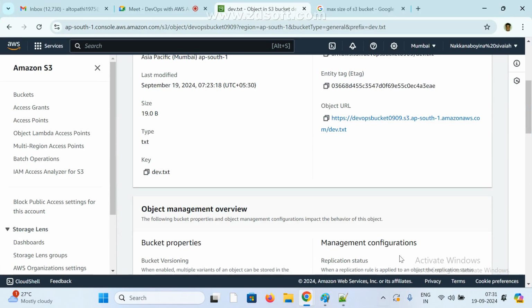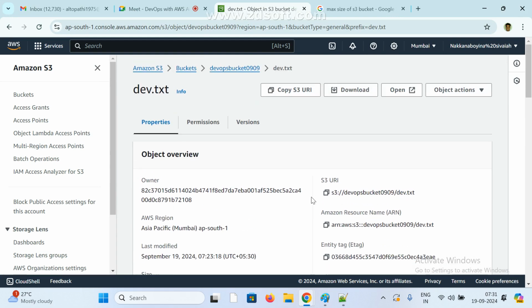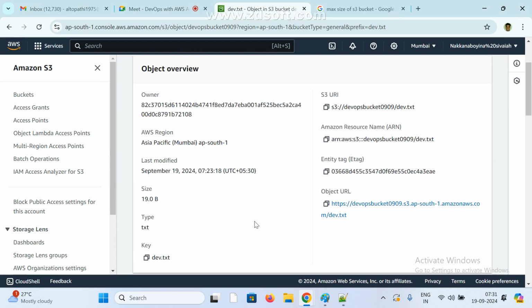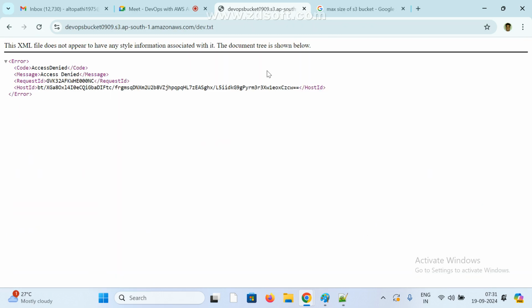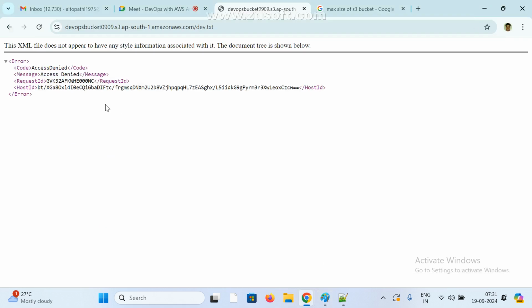Now this is a file, right? If you want to access it, this is the object URL also. Now if you click on this, we are getting an error message, because as of now I didn't provide any access. This is what we discussed here. We can access this file anywhere. I uploaded my file here. Suppose I give access to you, you can also see my file.